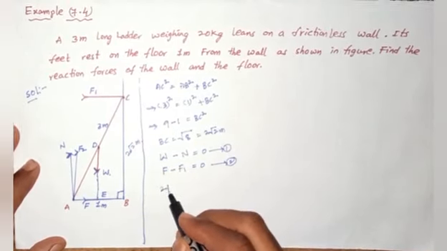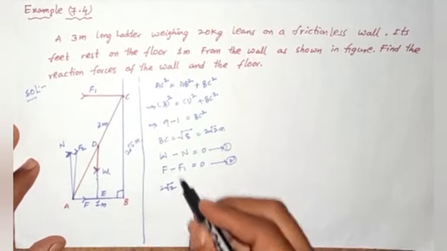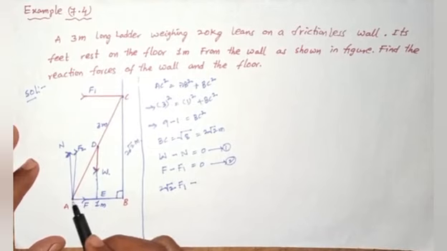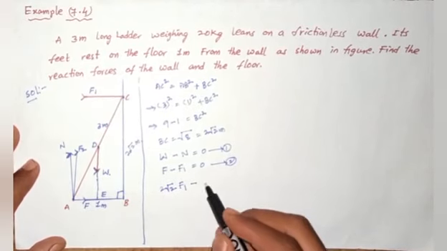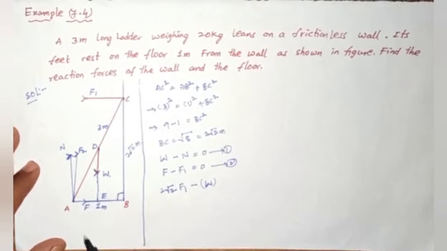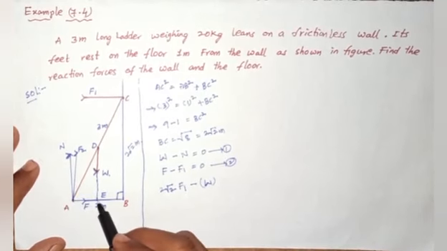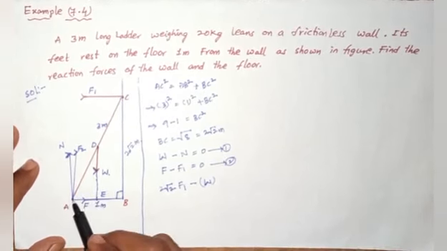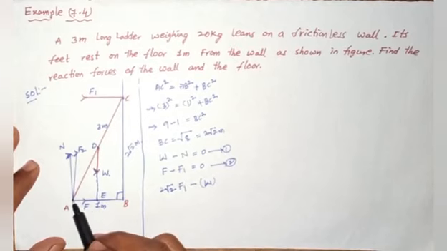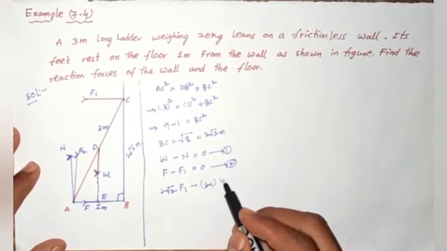So 2 root 2 into the force F1, minus the weight W into its perpendicular distance, from point A to point E. Total is 1 meter, so the perpendicular distance is 1 by 2 meter.